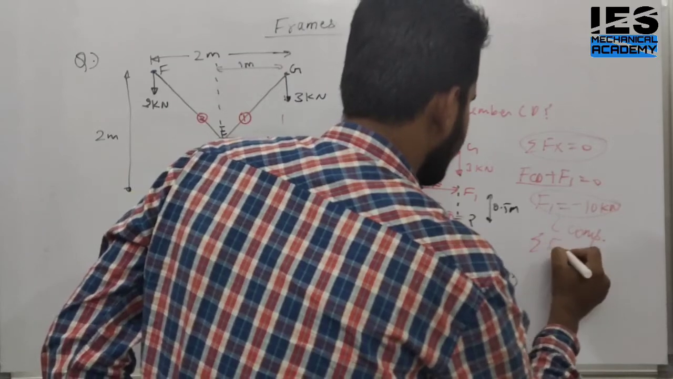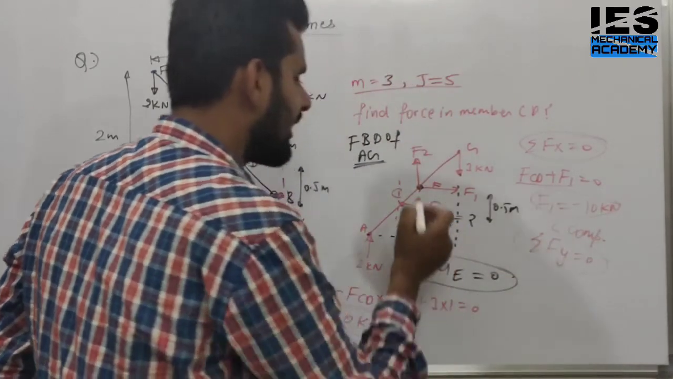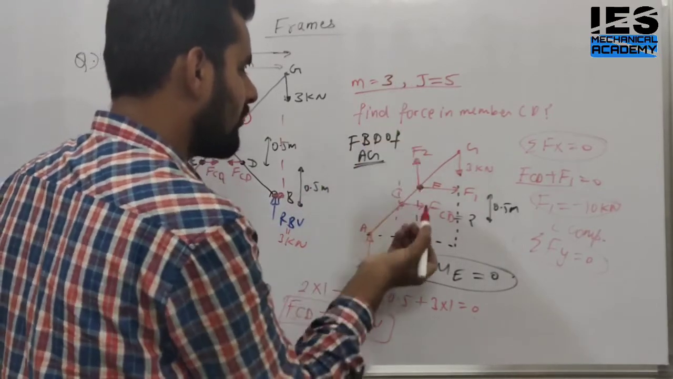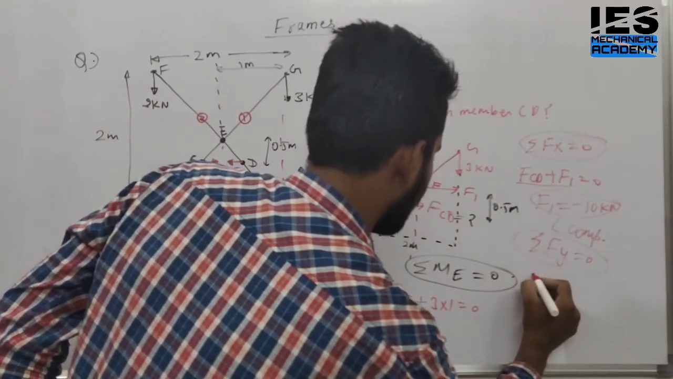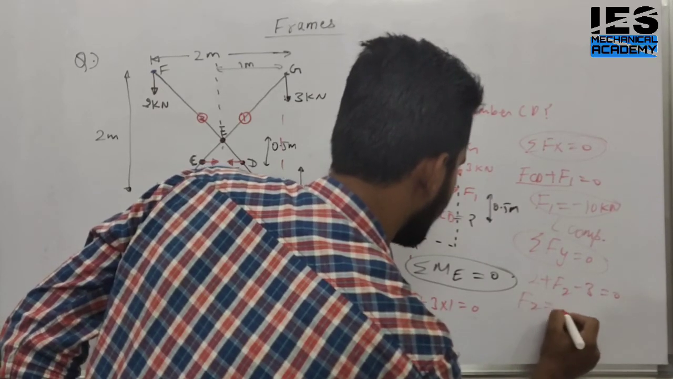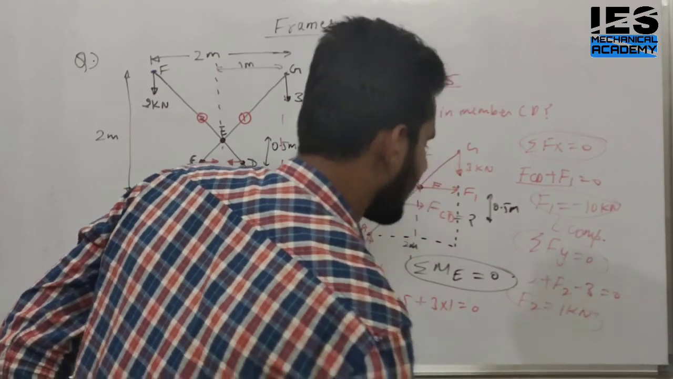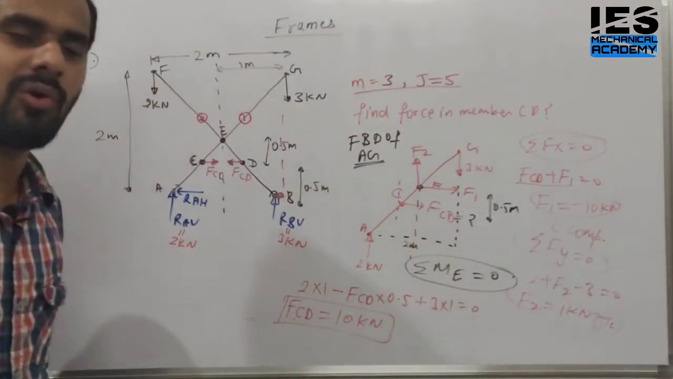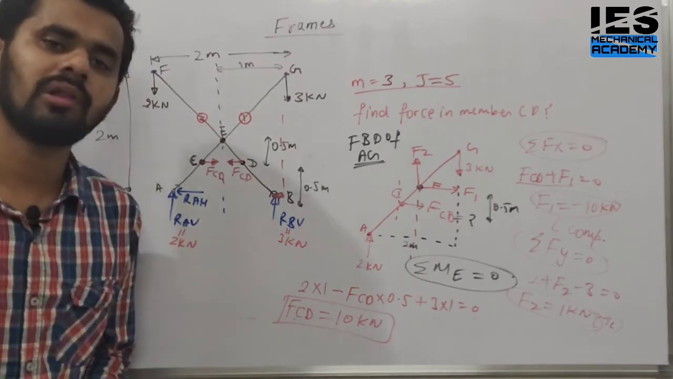Similarly, if we apply summation Fy is equal to 0, we get the value of F2. Yes or no? How? This 2 kilonewton is upward, this F2 is upward, and this 3 kilonewton is downward. Means 2 plus F2 minus 3 is equal to 0. What do we get? F2 is 1 kilonewton, and the value is positive. Means our assumption is correct. It is in tension. Yes or no? So we are able to solve the problem.